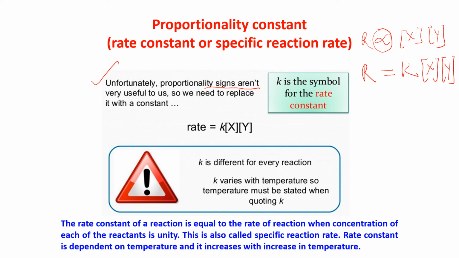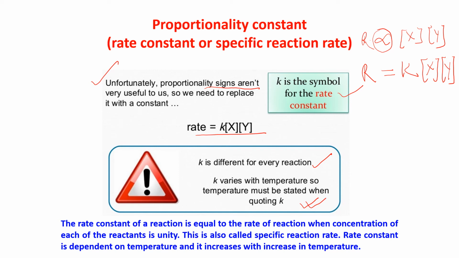K is the symbol for the rate constant. K is different for every reaction and varies with temperature, so temperature must be stated when quoting K.